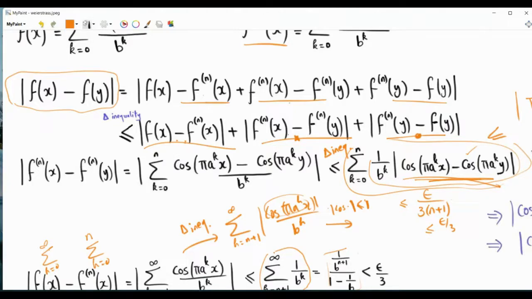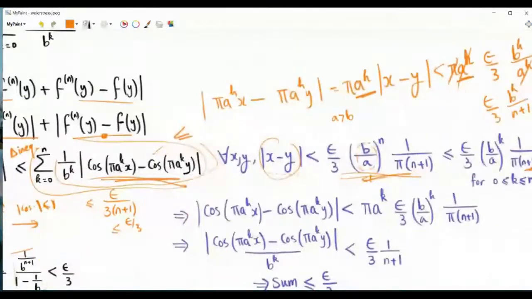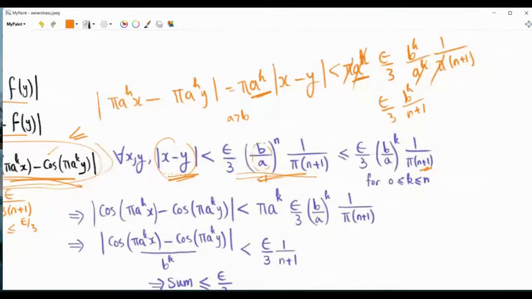How can we do it? So we have n now, and we can do it by choosing x and y that are sufficiently close to one another. Specifically, we will choose x and y to satisfy that the absolute value of x minus y is less than epsilon. So basically, this is our delta.